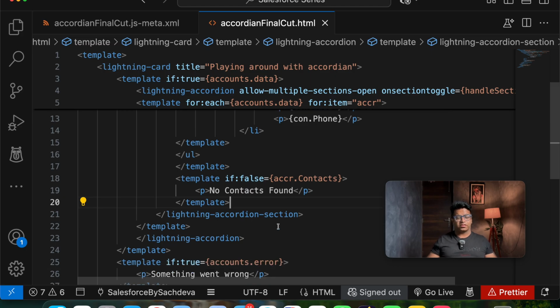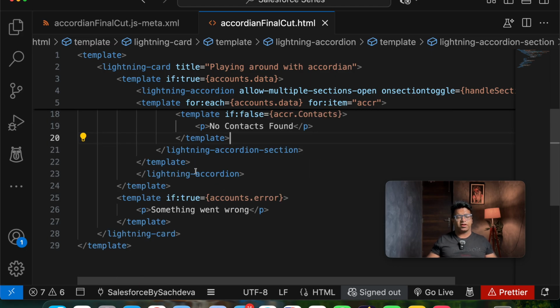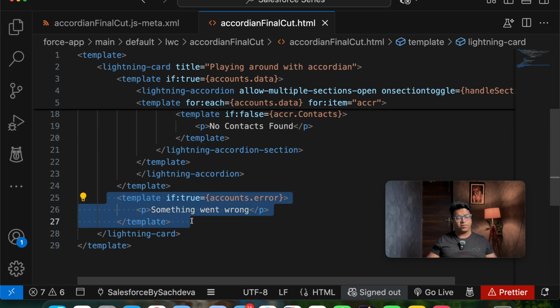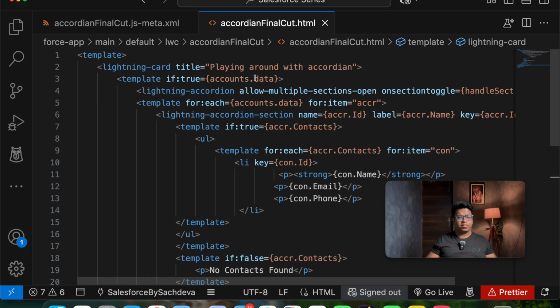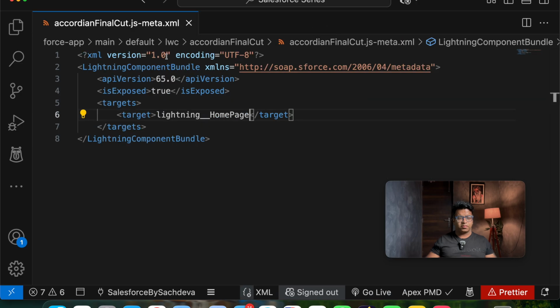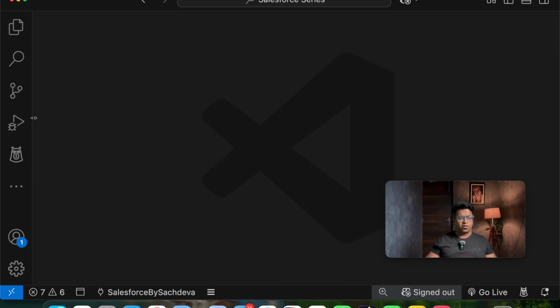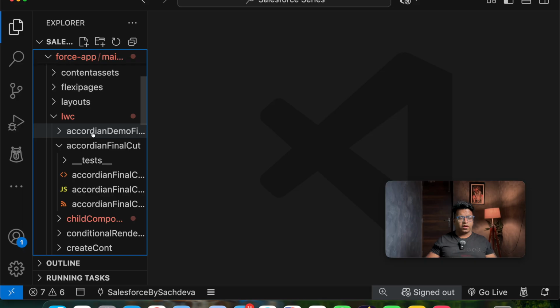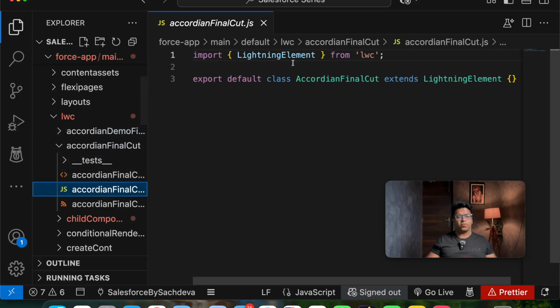So once our section is ready, our template is ready, we will be saving this out, and if the error comes, we have already given this. So our HTML is not providing me any issue. After we are done with this, we will be saving our HTML part. We will be closing Accordion first cut. And in the final cut, we will be just moving on to the JS